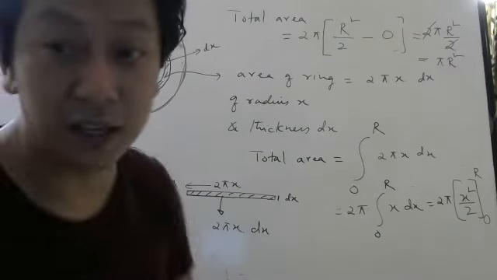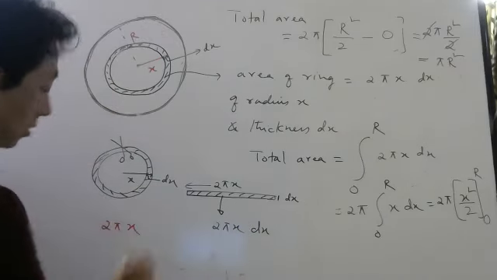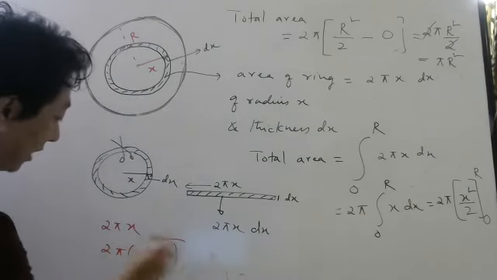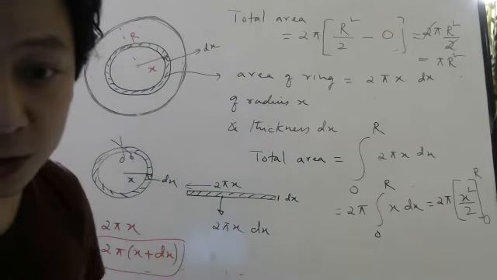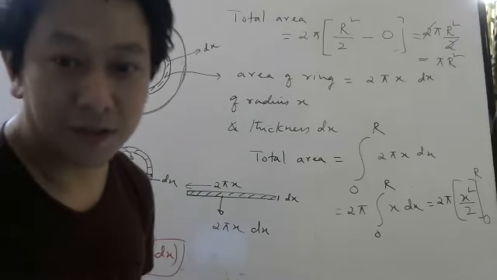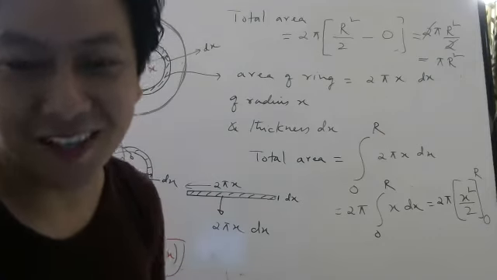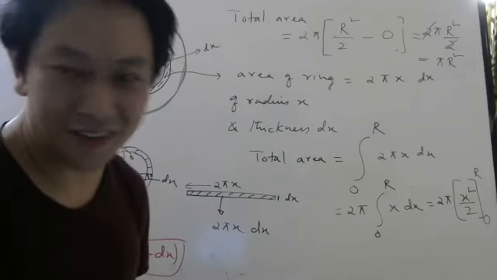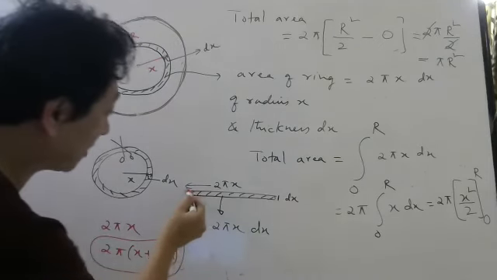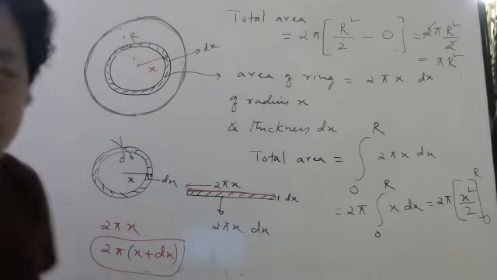Some of you may think, sir, why you wrote circumference as 2 pi x? Circumference should be 2 pi x plus dx. That is also a good point. Geometry was known much before integration, so not from there, but still we can do it. Some of you may think, why did I not write 2 pi x plus dx?